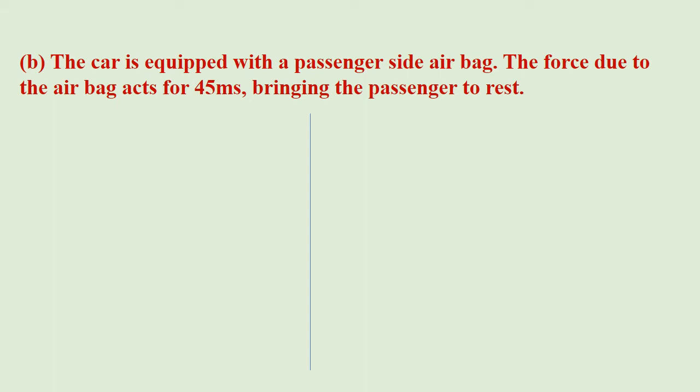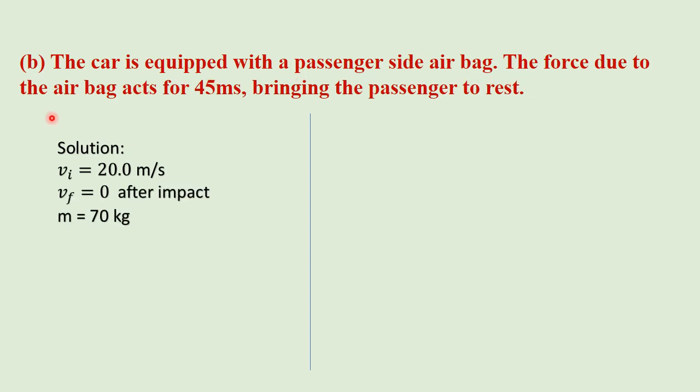In part B, calculate the force if the car is equipped with a passenger side airbag. The force due to the airbag acts for 45 milliseconds, bringing the passenger to rest. Solution. Initial velocity is 20 meters per second. Final velocity is 0 after impact. Mass is 70 kg. Time is 45 exponent minus 3 seconds. We need to calculate the force.